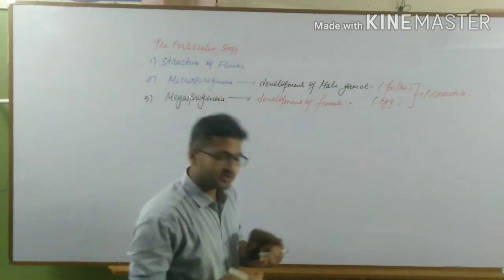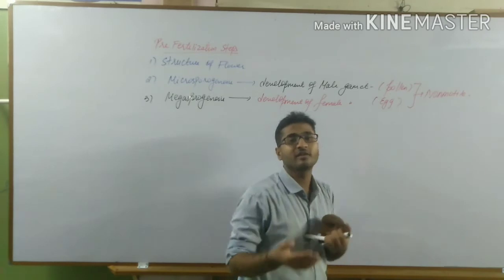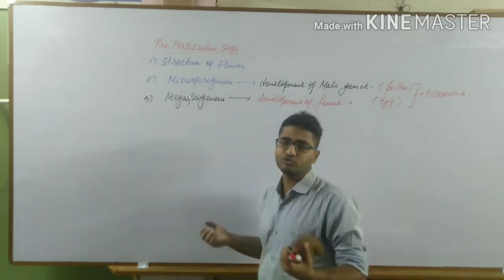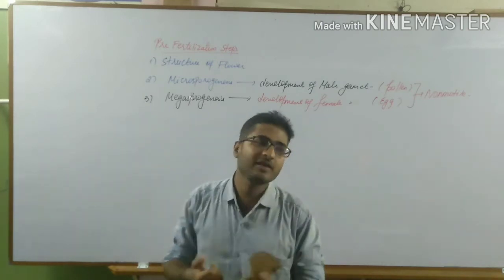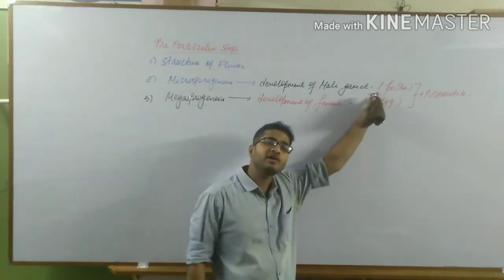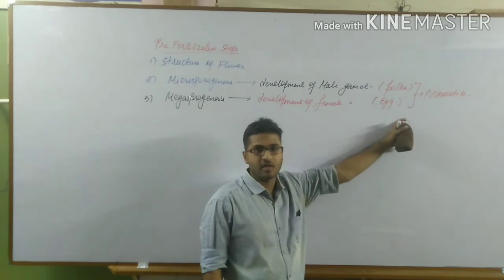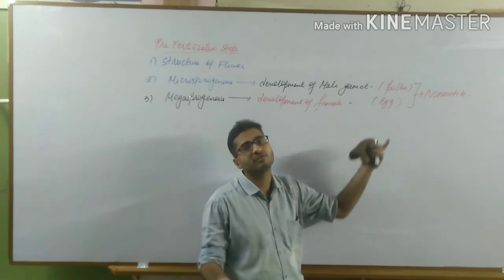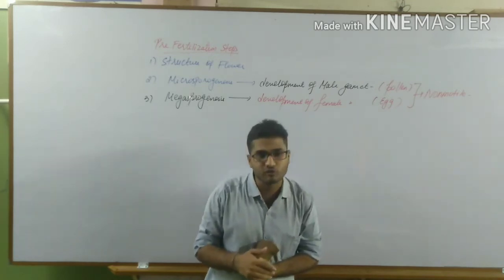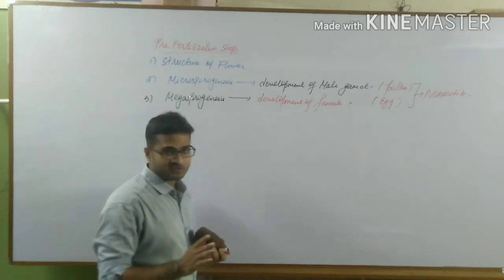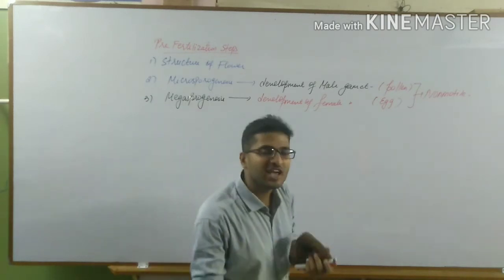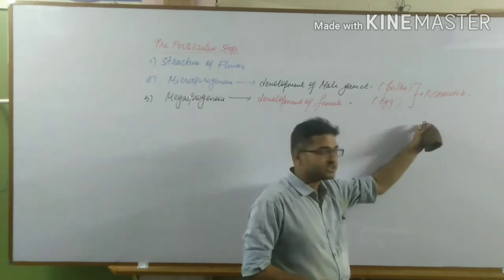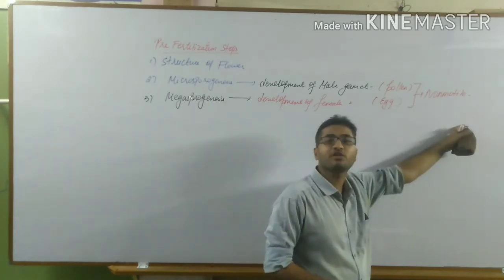Now, the next part in this sexual cycle is fertilization events, and we know fertilization means what? It is the fusion of both the gametes, that is the male gamete, here the pollen, and the female gamete, that is the egg, with each other, which will result in the formation of diploid zygote. So fusion is a must for both the gametes, and when will gametes fuse? When they are able to move. But in this situation, in angiosperms, they are non-motile, they cannot move.